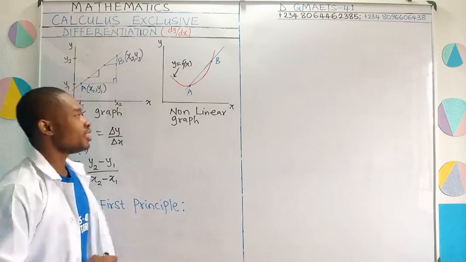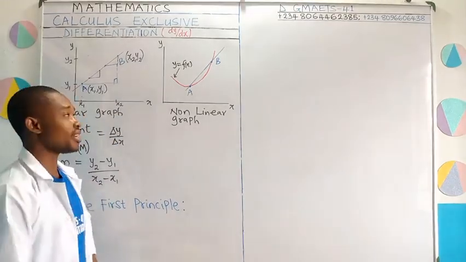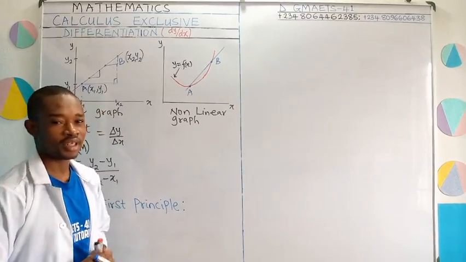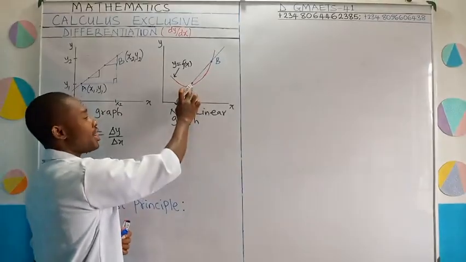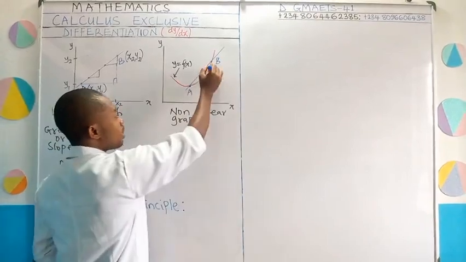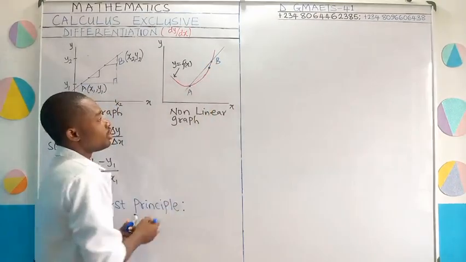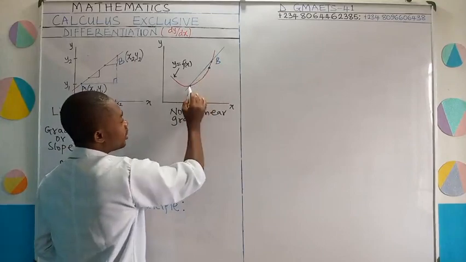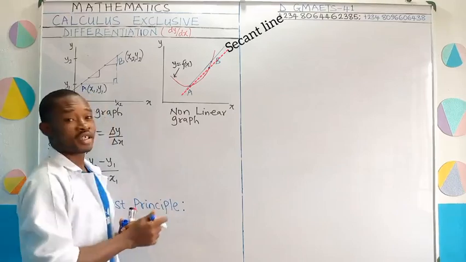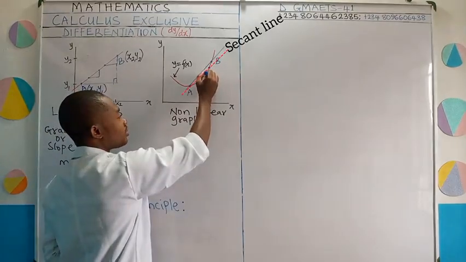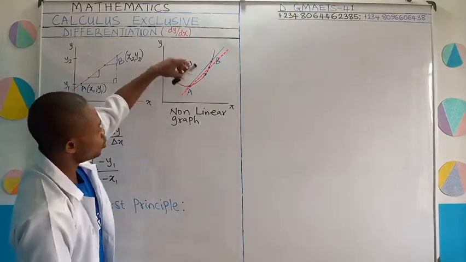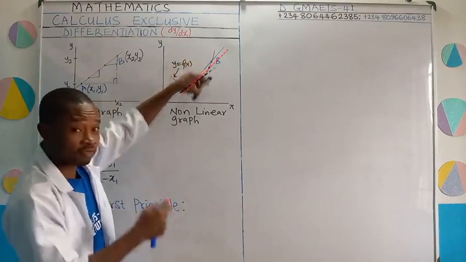Now I want you to watch something. This line is a secant line, like I said, and I've told you the reason. If I want this line to become a tangent, I have to do something. Just watch. Imagine that I keep A at this point, and then I start adjusting B. Let us assume I bring B to this point. If I join this point A and B, then the line will go this way. You will notice that the curve will close a little. Now watch again. I can decide to bring B down again, closer to A. And again, if you join these 2 points, you will notice that it will close the curve more.